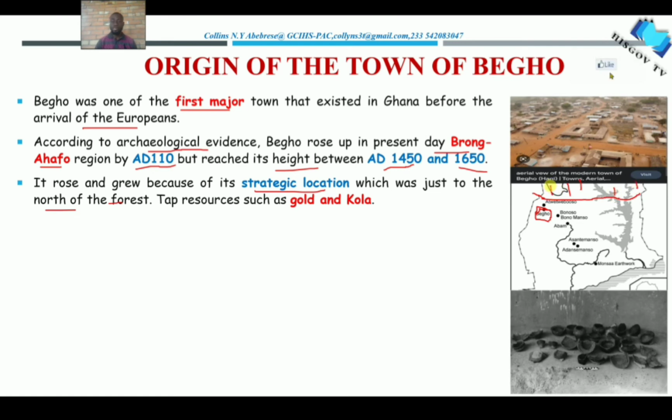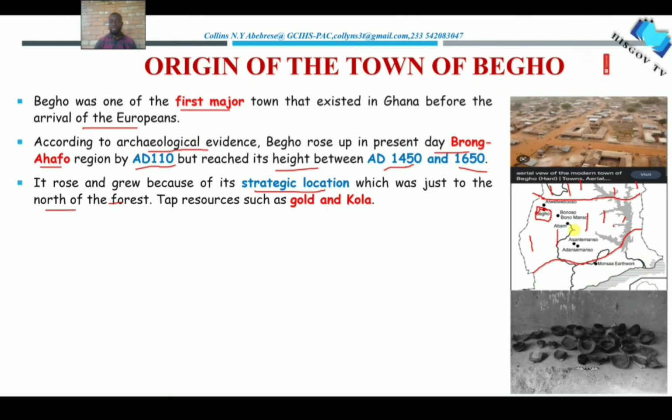That's the savanna area. Now, this area is the forest belt, okay? So this area where we have Asante and Co, this area will be the forest belt of Ghana. And this area here is the coastal zone of Ghana.